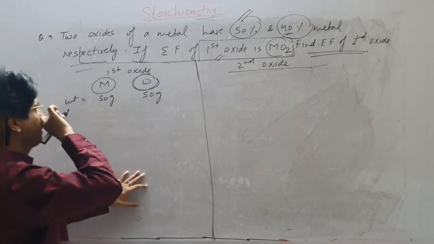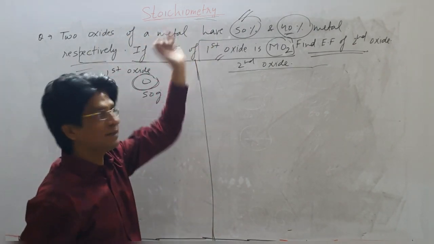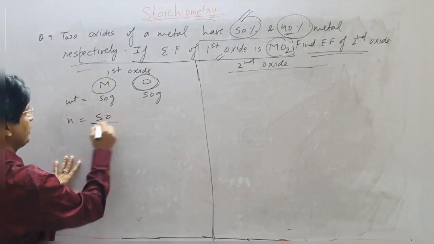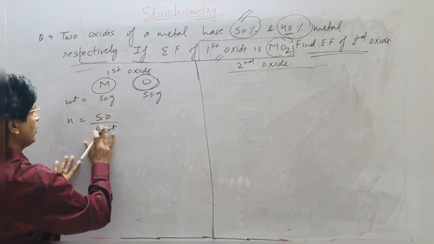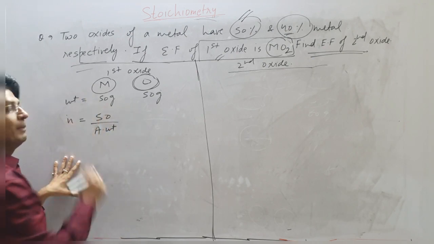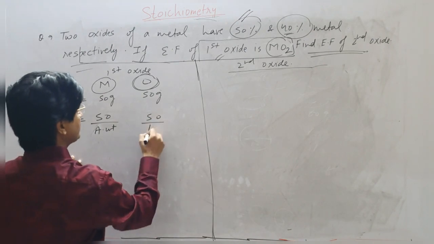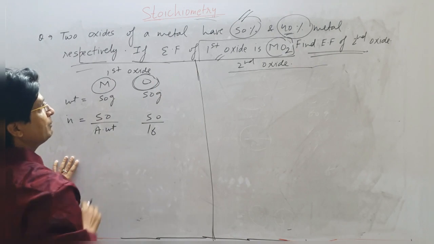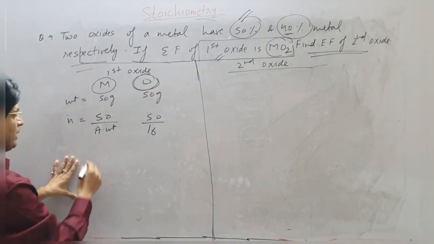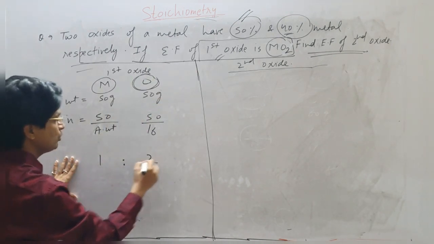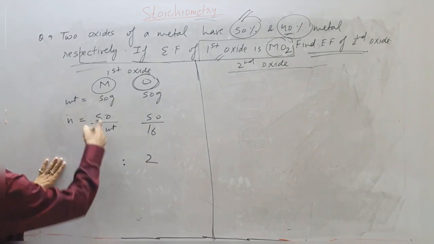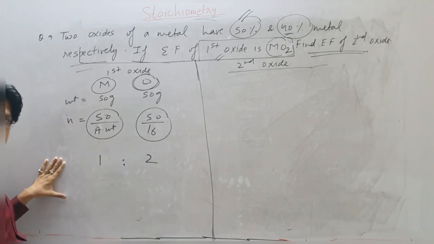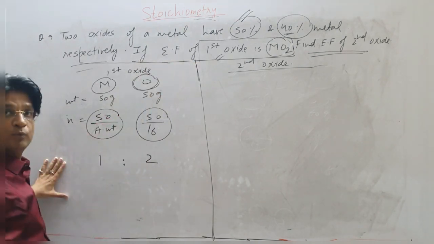Same thing, same procedure. The first oxide contains 50% metal, 50, 50. I am interested in number of moles: 50 upon the atomic weight of the metal, which I do not know, and 50 upon 16, since I know the atomic weight of oxygen. Now, in the given empirical formula, it is MO2. So the ratio should be 1:2. That means if I take the number of moles of metal and of oxygen, the ratio should be 1:2 from the given oxide, MO2.